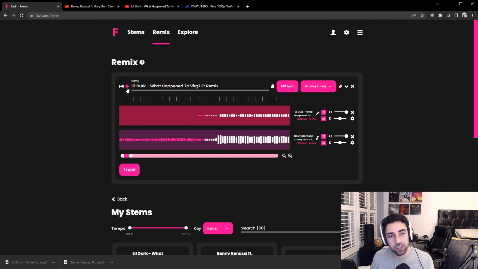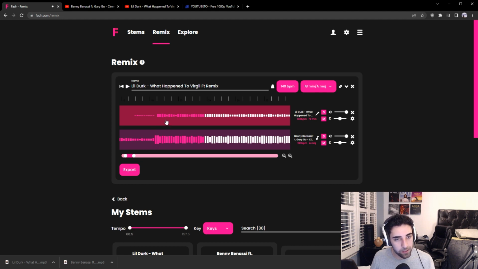Alright, let's give this a listen, but I have a feeling we're going to have to shift him to the left by one. Alright, so yeah, that's pretty good, but let's try shifting him to the left one. Now the beats should be aligned for when Lil Durk starts rapping and the start of the drums in Cinema.